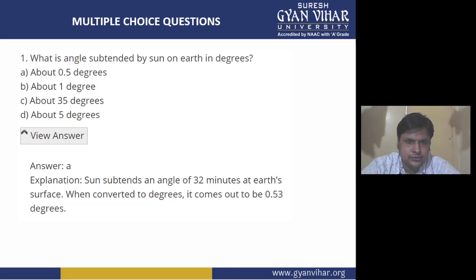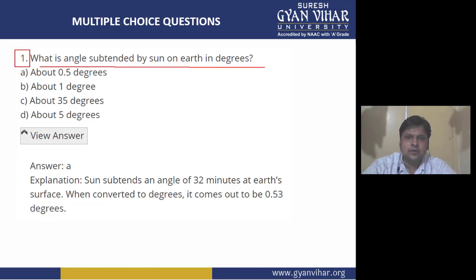Let's discuss, students, some multiple choice questions based on the understanding which we have gained in today's lecture. So let's start with our multiple choice question number 1. Question number 1 is, what is the angle subtended by sun on earth in terms of degrees? As we have already discussed this topic, the angle subtended by sun on the earth in degrees is 0.5 degrees. So among the options, let's read out. First is your 0.5 degrees. So this itself becomes the answer.